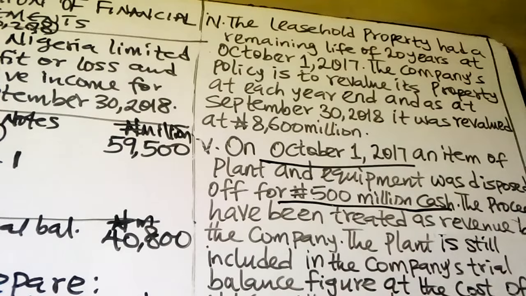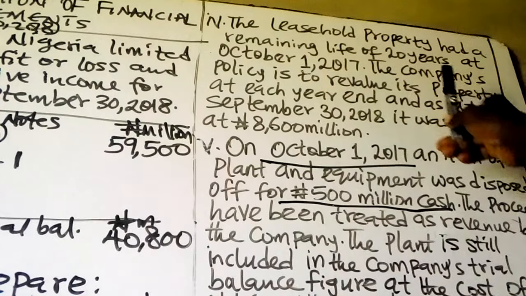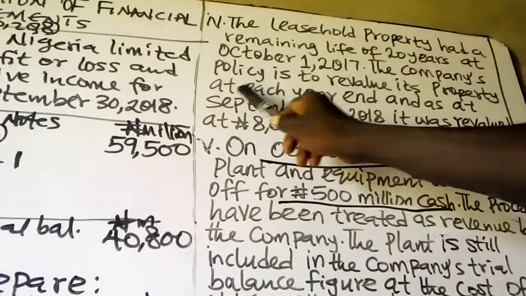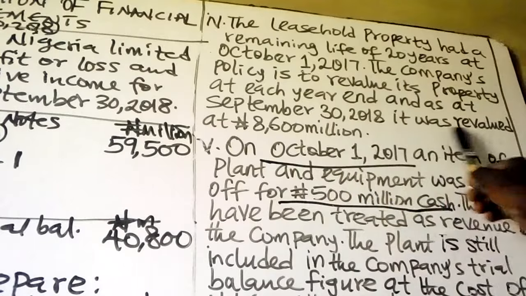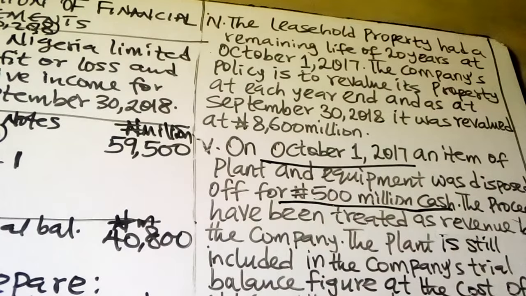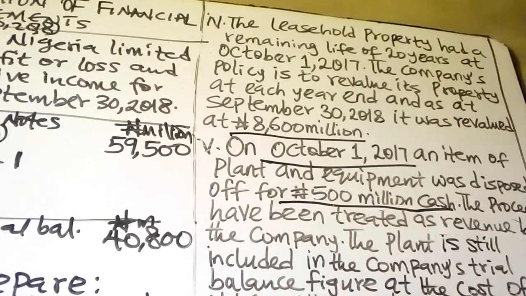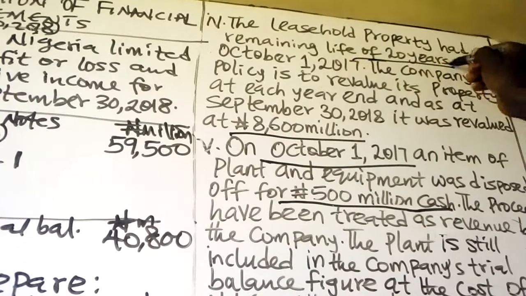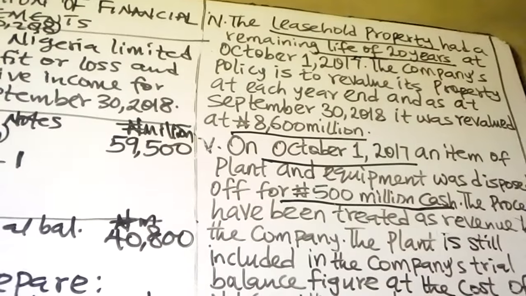Note 4: the leasehold property had a remaining life of 20 years at October 1st, 2017. The company policy is to revalue its property at each year end, and as at September 30, 2018, it was revalued at 8.6 billion. So this is the revaluation. This is the revalued amount, and the life will be used to calculate the amortization on the leasehold property. Normally amortization should be charged as an administrative expense if the company policy does not charge it to cost of sales. Now let's go to note 5.